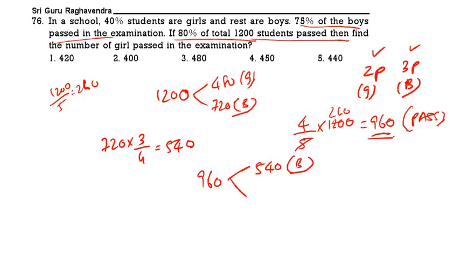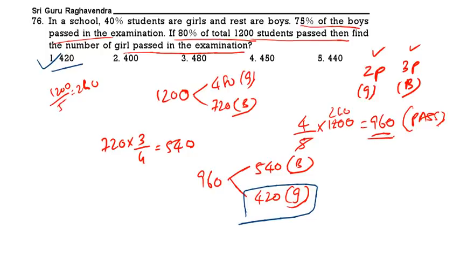The remaining, what is the remaining? 420 will be girls. How many girls passed in the exam? So girls passed in the exam 420. 420 is the correct answer. See the next question.